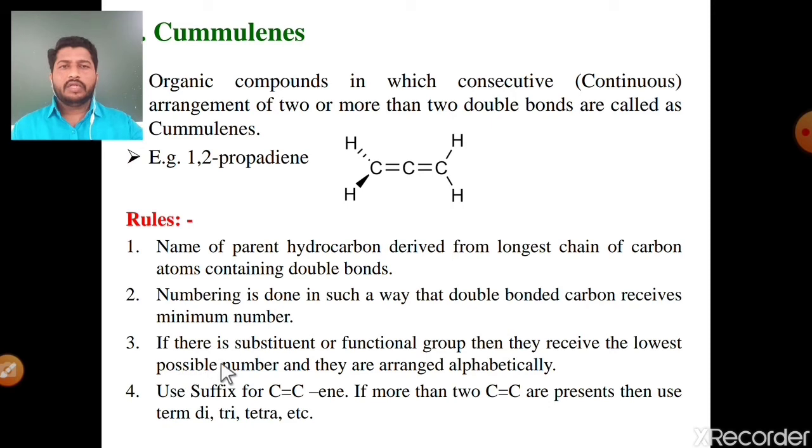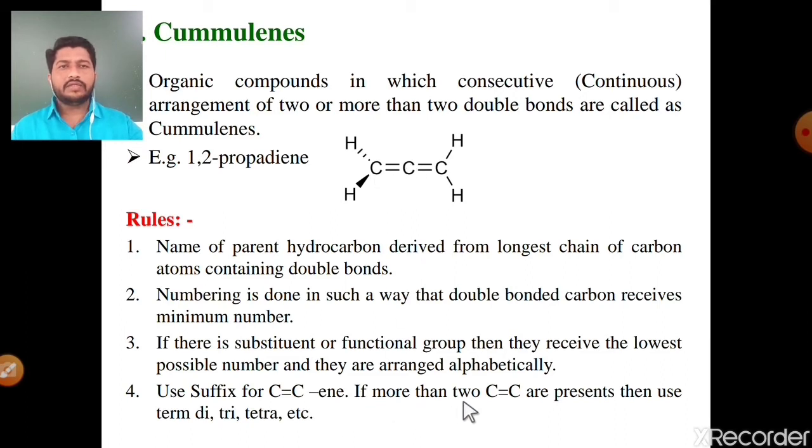Third rule: if there is a substituent or functional group, then they receive the lowest possible number, and if there are 2 or more substituents, then arrange these substituents alphabetically by using the proper prefix. Fourth rule: use the suffix for C double bond C, meaning for carbon double bond carbon the suffix is ene.